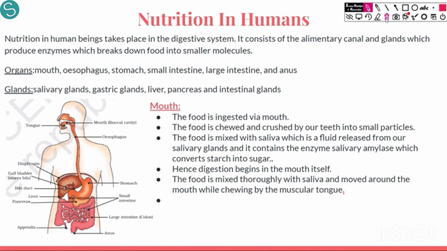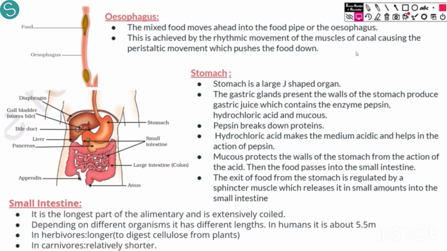Moving ahead, let's see what happens in the esophagus. The esophagus is firstly a long canal. It is also called the food pipe or the food canal. The mixed food comes into the esophagus. Now in this esophagus the food moves down towards the stomach, and this also happens by rhythmic movements of the muscles of the esophagus. Of this food pipe there are various muscles which are present over here. These muscles undergo a rhythmic contraction and relaxation.